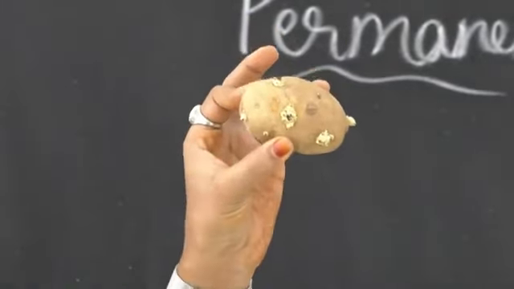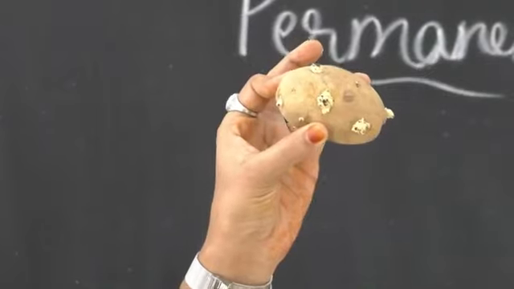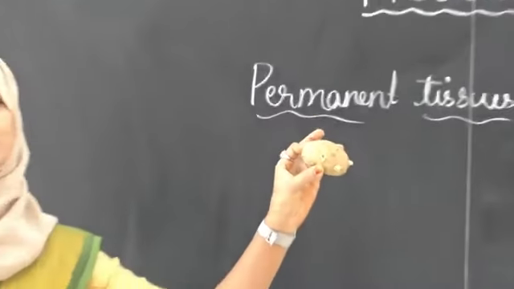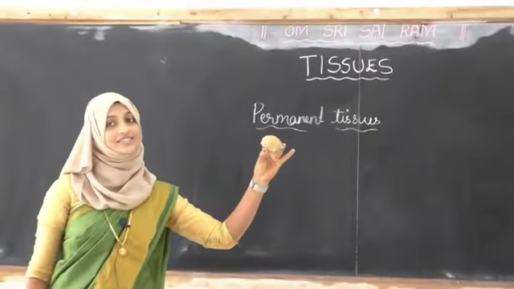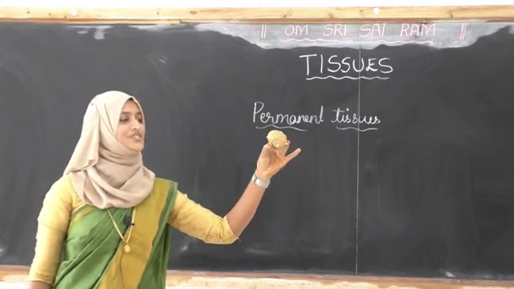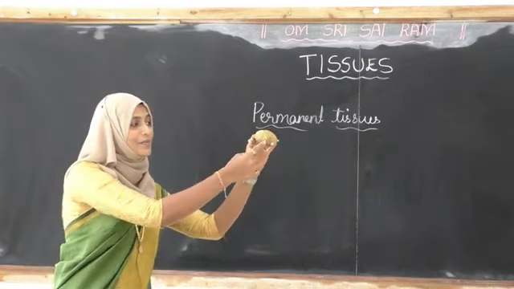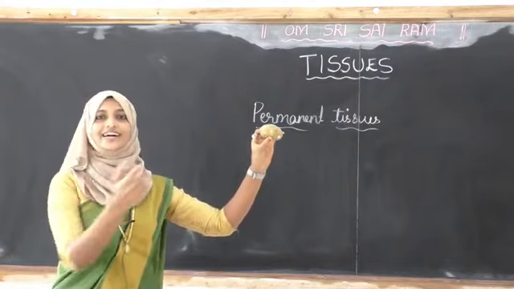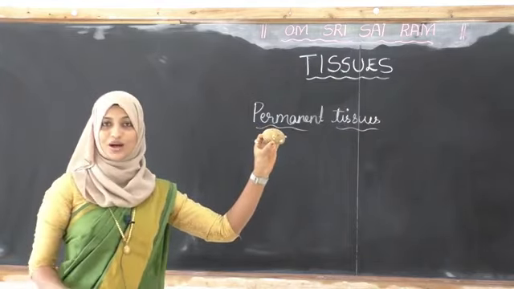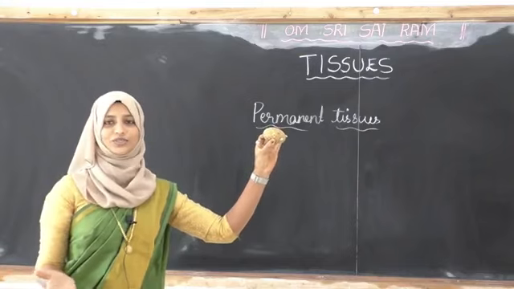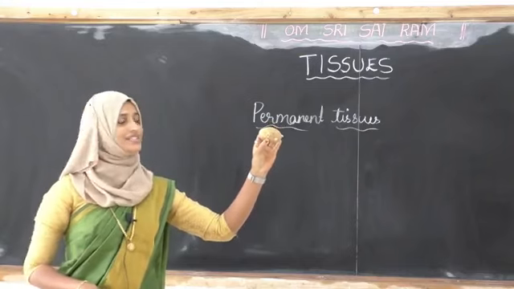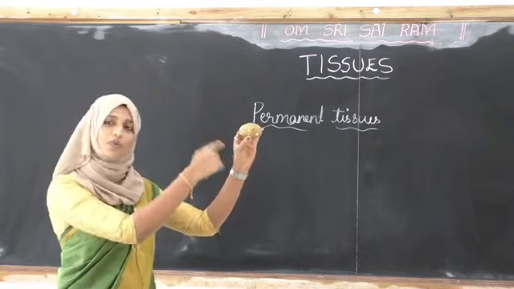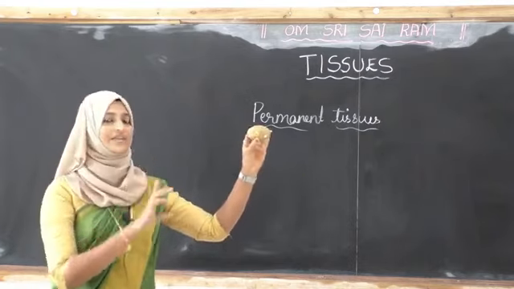So tell me, student, whether these potatoes have meristematic tissue or permanent tissue? What is your answer? Tell me. Yes, correct. Some are saying that it has meristematic tissue, and some are saying that it has permanent tissue. I am saying both are correct, because it has both permanent tissue and meristematic tissue.